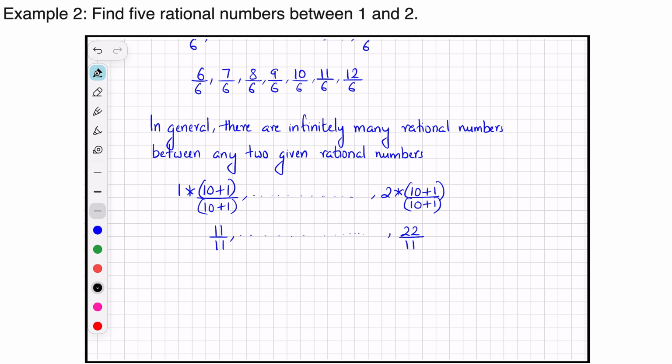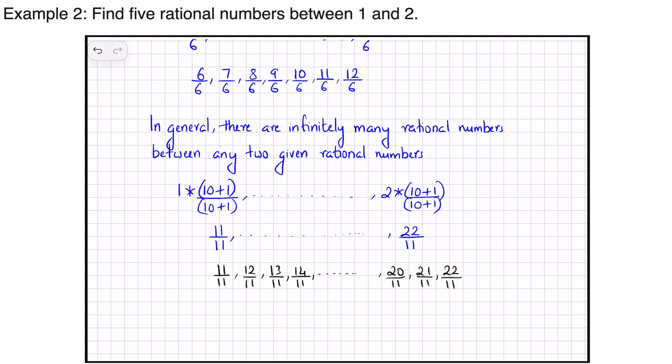Now how can we write the 10 rational numbers between 1 and 2? See, 11 by 11 is 1, and 22 by 11 is 2. All we need is to write 12 by 11, 13 by 11, 14 by 11, and like that it goes, 20 by 11, 21 by 11, and 22 by 11.